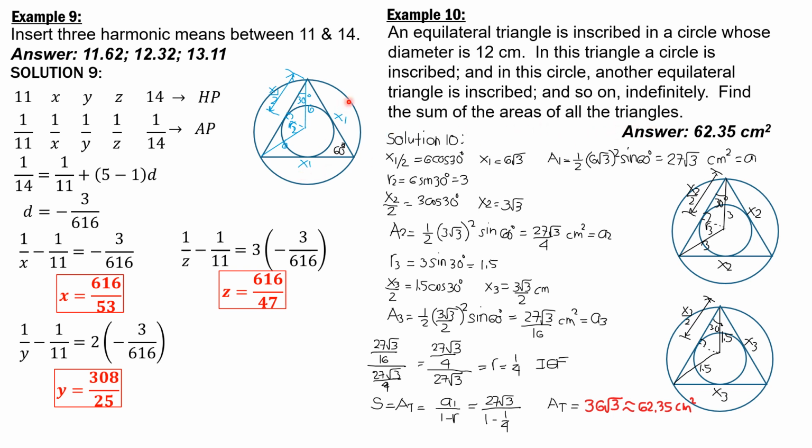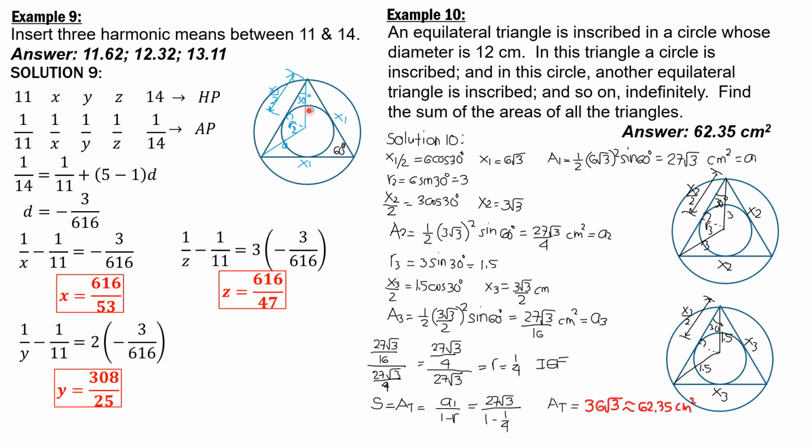So this is the first equation. We have an equilateral triangle, this equilateral triangle here. Let's denote the sides as x1. Then it is inscribed in a circle. The radius of the circle is 6, as shown, 6, 6.